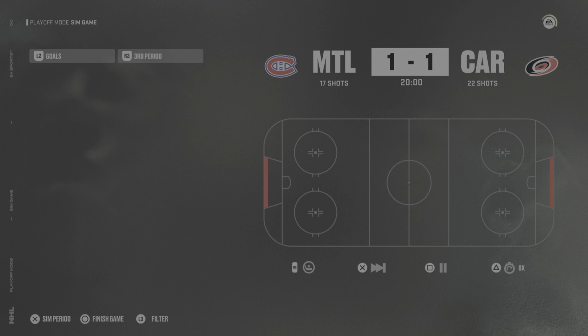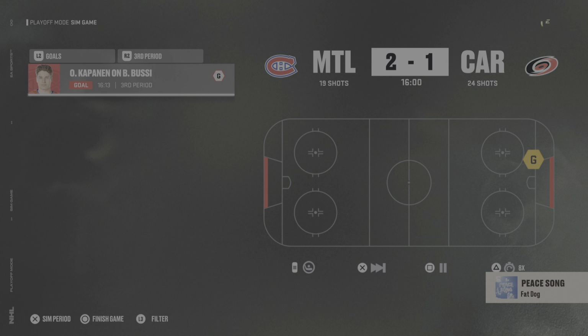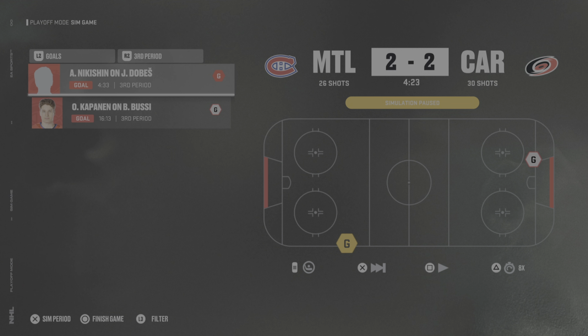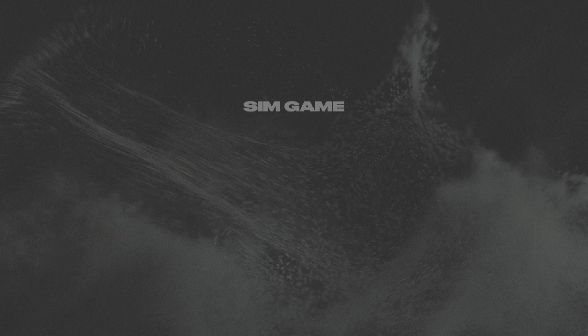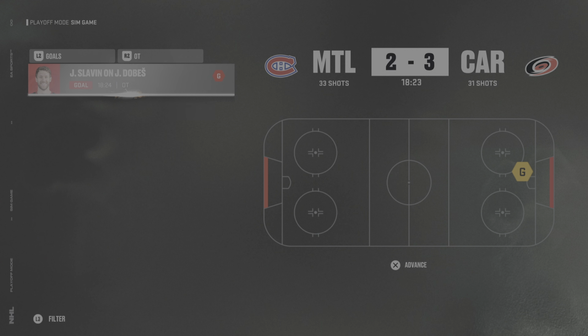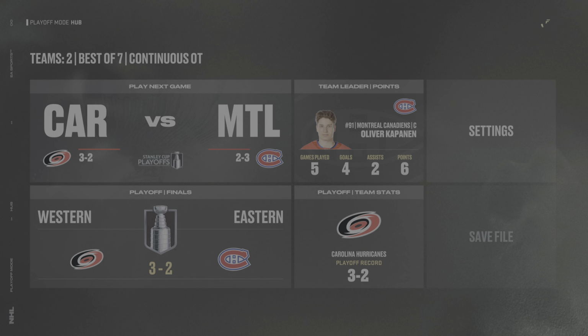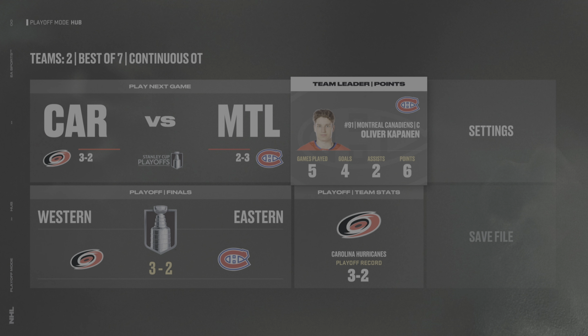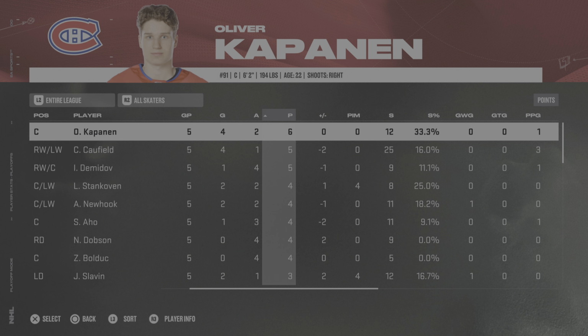Back to game five. 1-1 after two, and we're going to simulate the third here. 2-1 Montreal. Kapanen again. Kapanen has been scoring a lot this series. That's his fourth goal here in the last two games, and I didn't check to see if he had goals before that, so we will be checking in on the stats. And Carolina ties it up 2-2 with a couple minutes left, and this is going to overtime. Shots are pretty well even, where Carolina finishes it off right away and takes a 3-2 series lead.